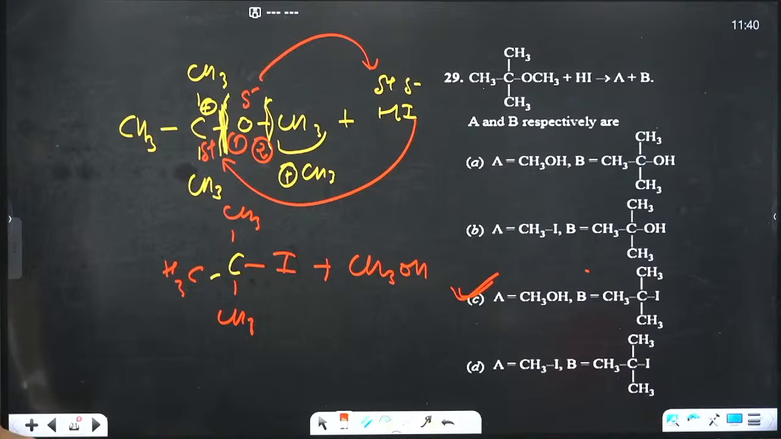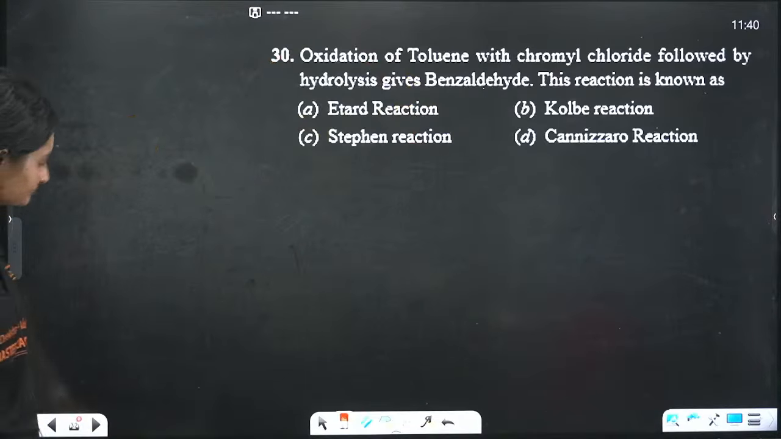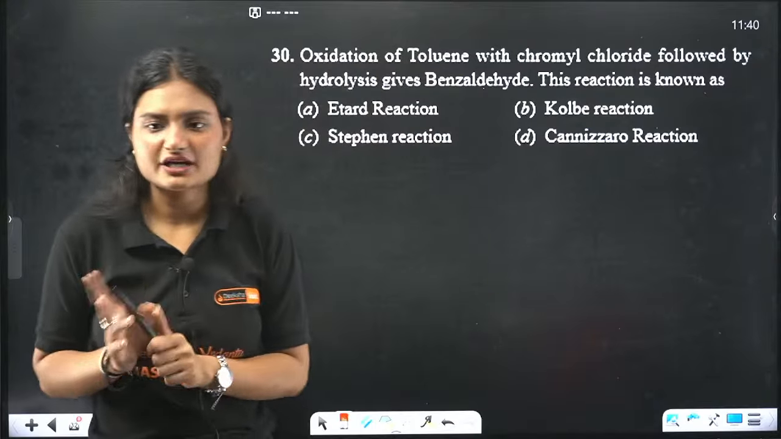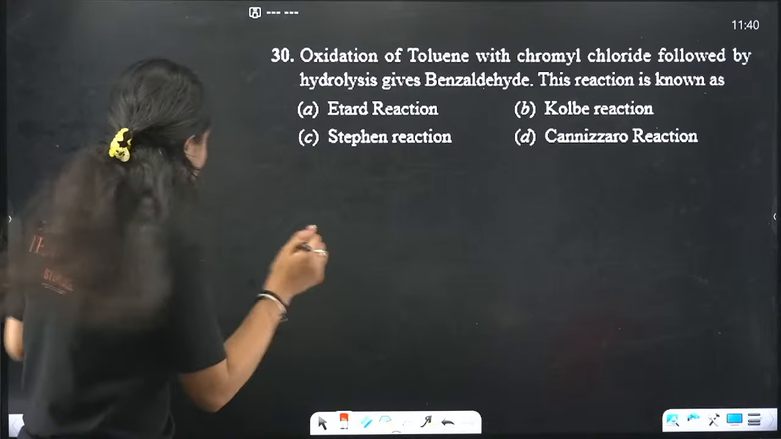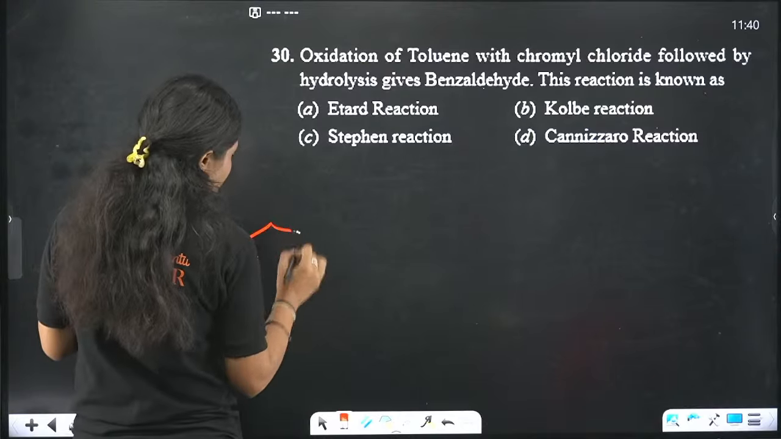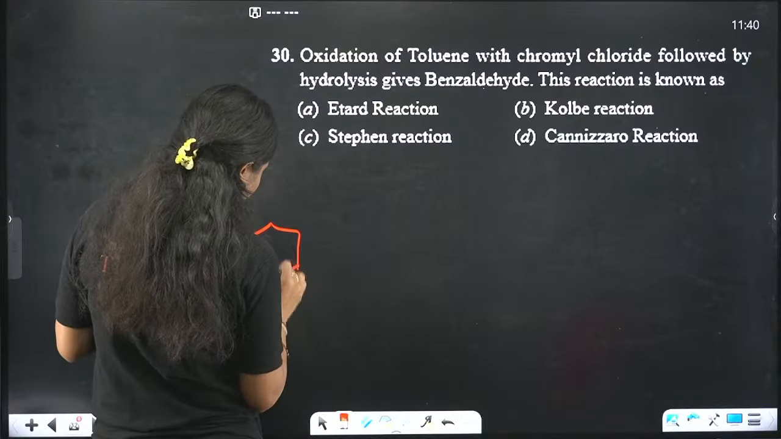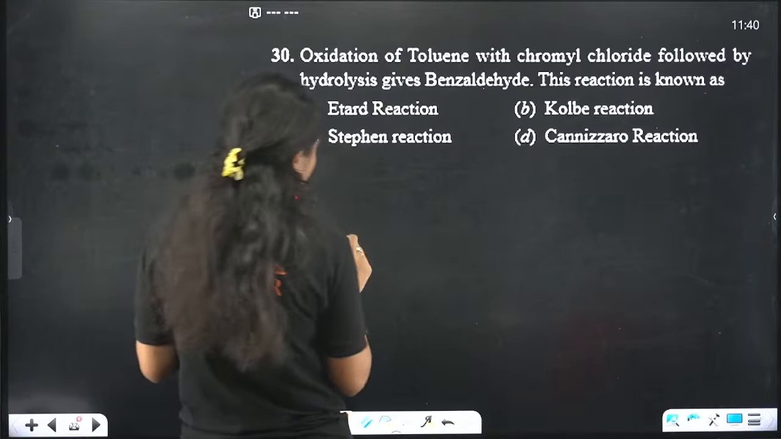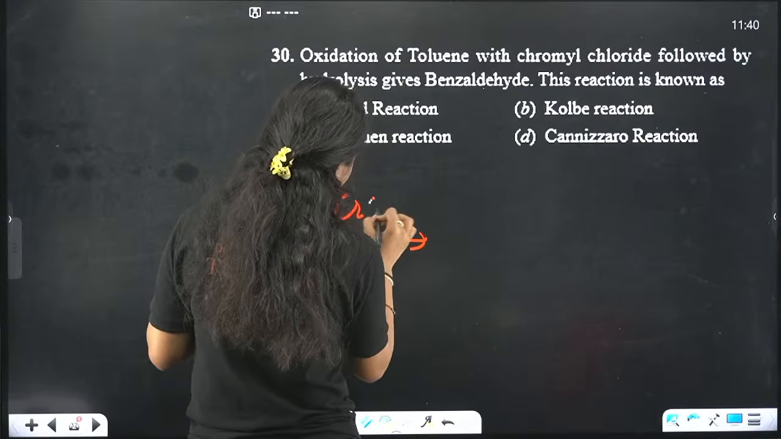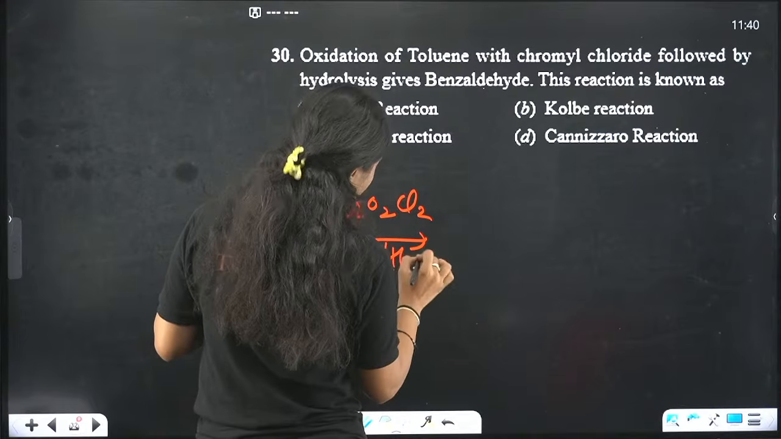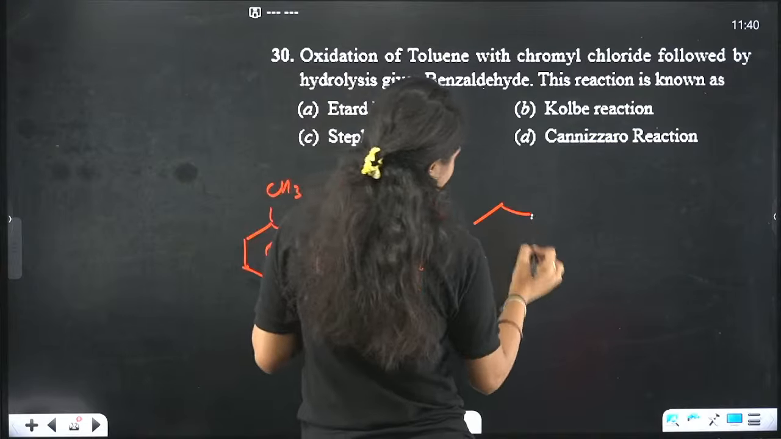Okay, next question. Yes, tertiary is stable, correct. Oxidation of toluene, it's a name reaction. What is the name of this reaction? I'll write the reaction, till then you give me the name. It is very easy, right? Whenever you have toluene, oxidation of toluene with chromyl chloride followed by hydrolysis will give us benzaldehyde.